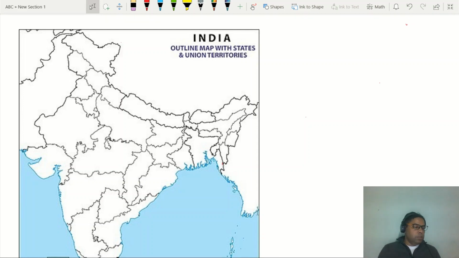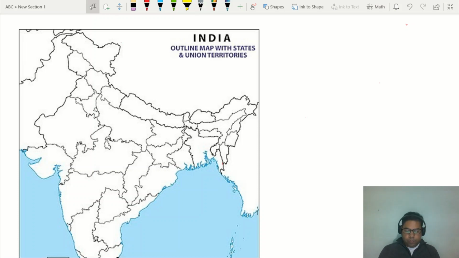So as we have been discussing the political map series of India, in the previous session we discussed the names of the political boundaries with the neighboring countries. Today in this session we will discuss the Indian states having a border with the neighboring countries. We saw in the previous class that the largest border is shared with Bangladesh. We will take one by one all the countries which have a border with India.